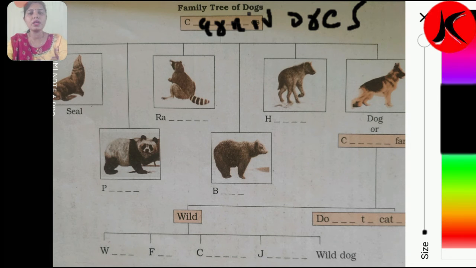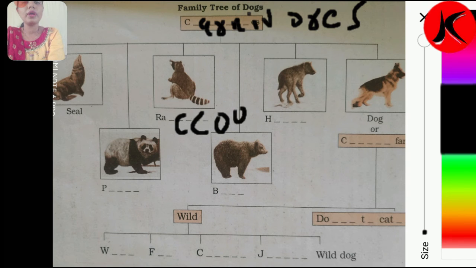First one is given, seal. Then second one we will write raccoons. You can see this picture. This is raccoons. So we will write RACCOON. This is the picture of raccoon. Then this is the picture of hyena. HYENA.